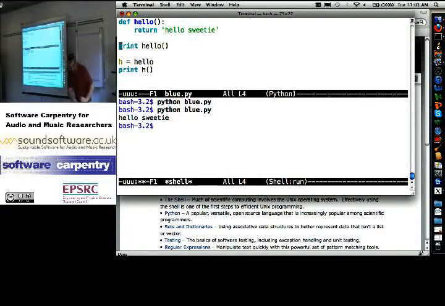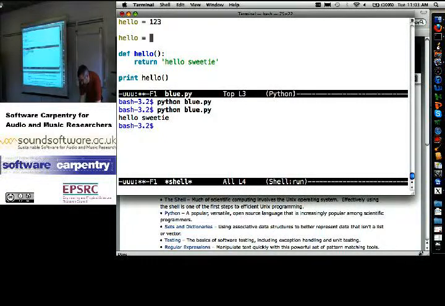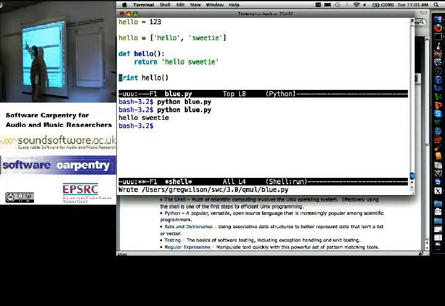Sometimes hello might point at 1, 2, 3. Other times, hello might point at the list hello and sweetie. And then in the third case, hello points at the instructions that do that. That's all it is. A function is just a variable. Okay? Sorry, a function is just a value. A function name is just a variable.